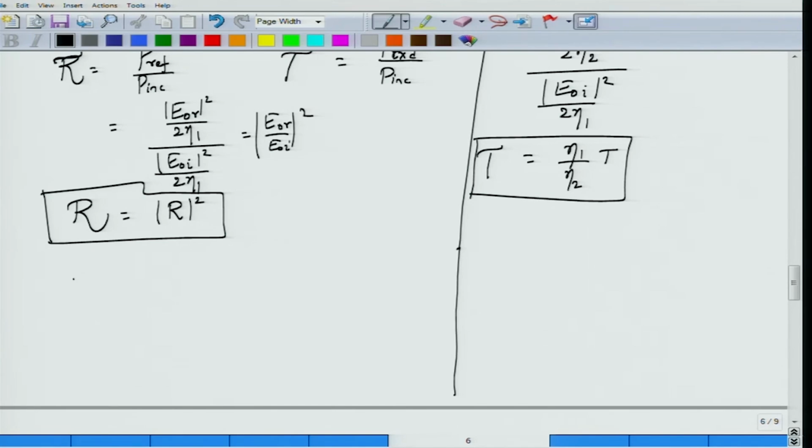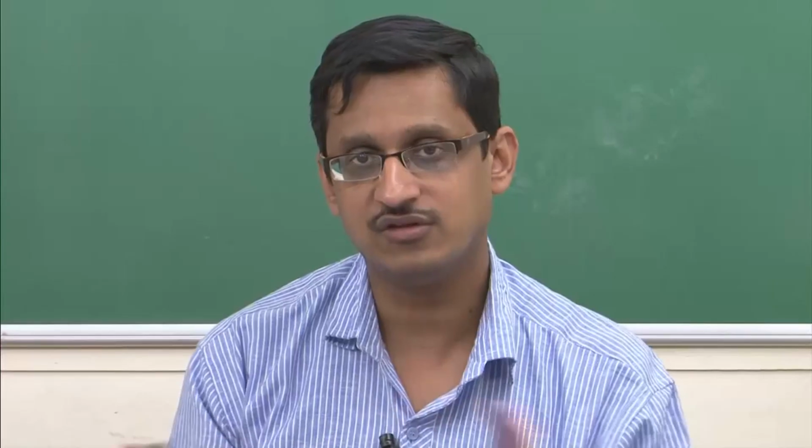If the medium is lossless, then what should happen? The total incident power must be conserved. You cannot have any power loss, which means that some power can be reflected, some power can be transmitted, but the sum of the reflected and transmitted powers must add up to the total input power.